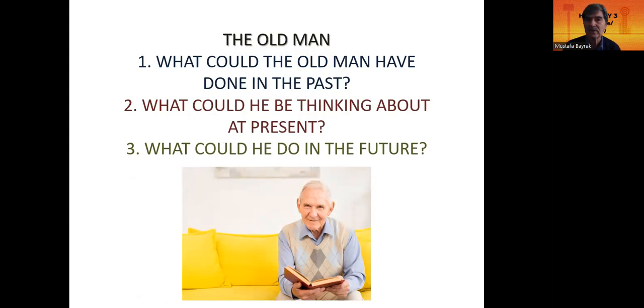What could he be thinking about at present? He could be thinking about starting a library, starting to run a library. What could he do in the future? He could run a library in the future because he is fond of reading.